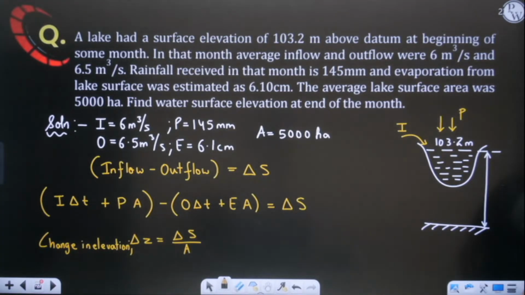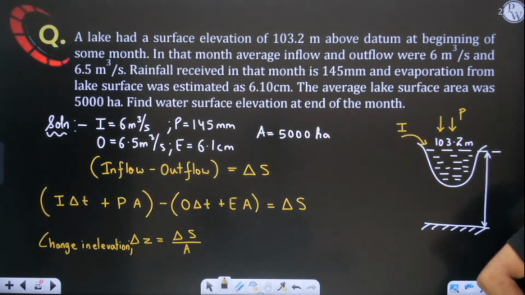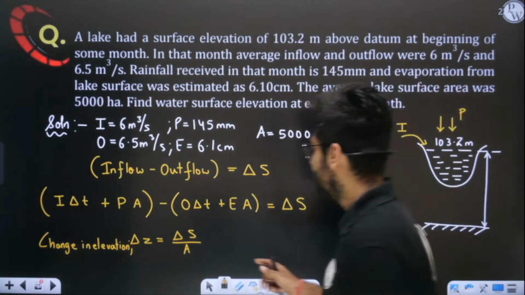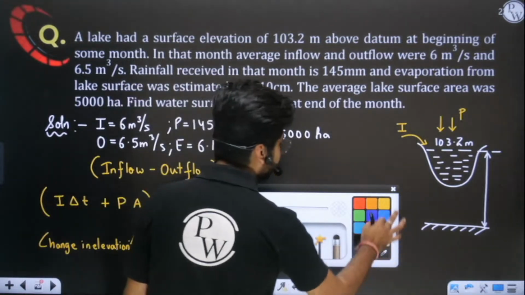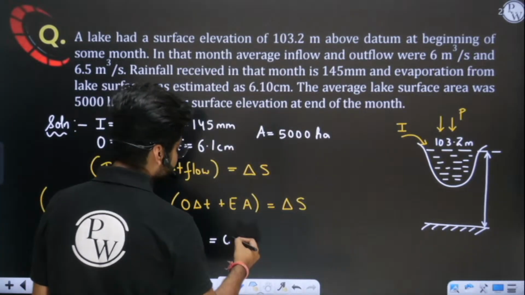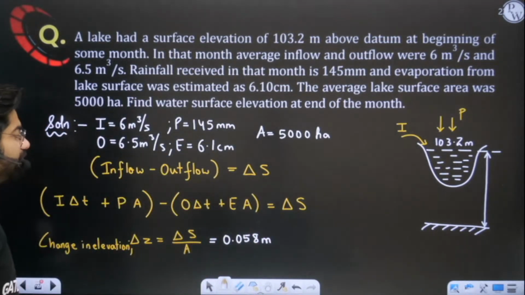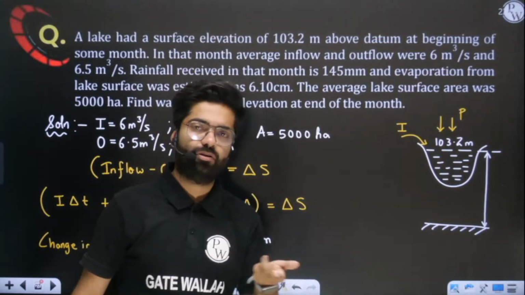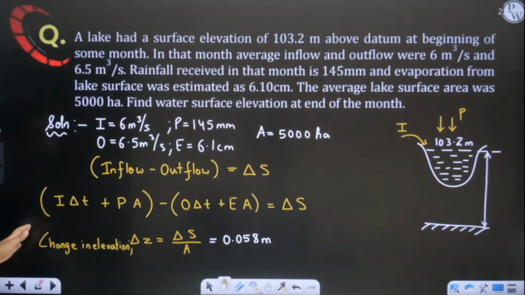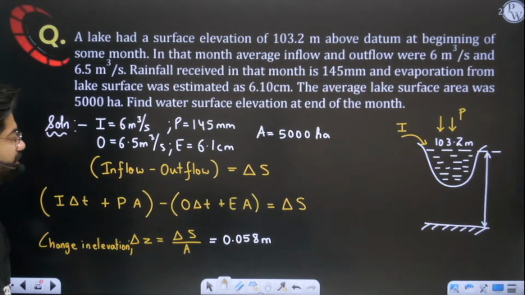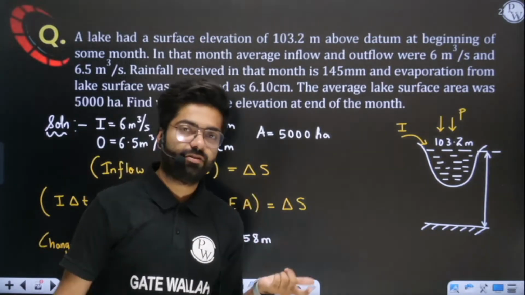I hope you have solved it. Wait a second. Do you remember the answer you are getting? Yes, the final answer here is: when you solve it, you will get delta Z equals 0.058 meters. This is the answer you get after solving the entire equation. I already told you which values to substitute here. So 0.058 meter is the answer.